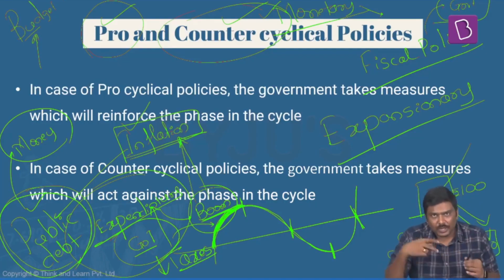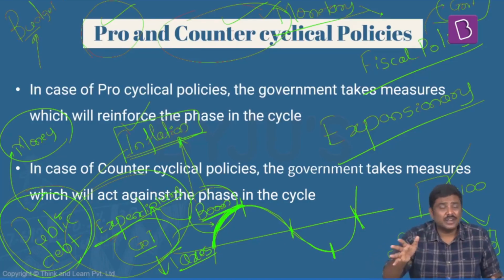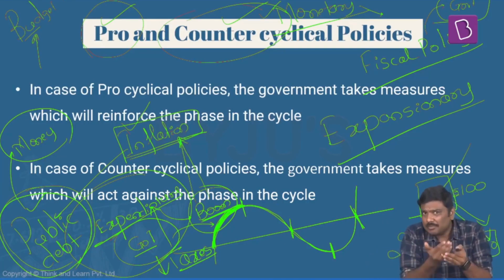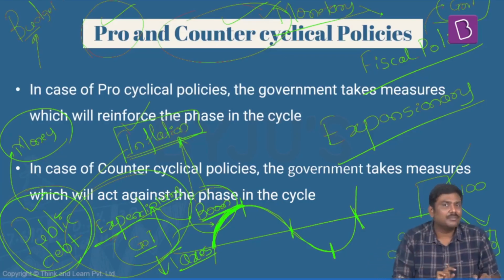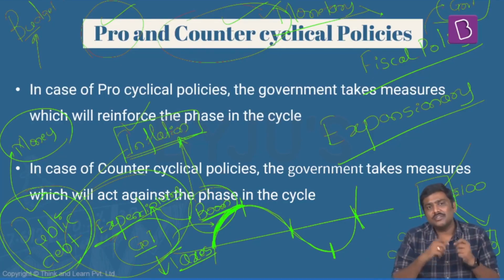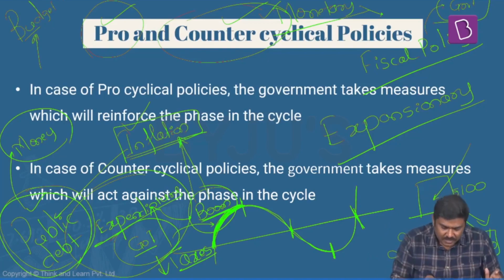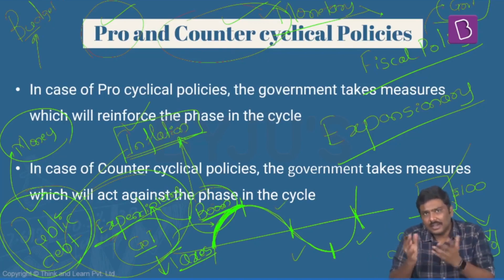So understand this, during a boom the expenditure is already high, and the government is also increasing its expenditure. Understand the logic here, such a type of policy will basically reinforce the cycle. I'll repeat the statement: such a policy, where the government will reinforce the cycle. What do you mean by cycle here? Either the boom phase or the slowdown phase, recession or the recovery phase.